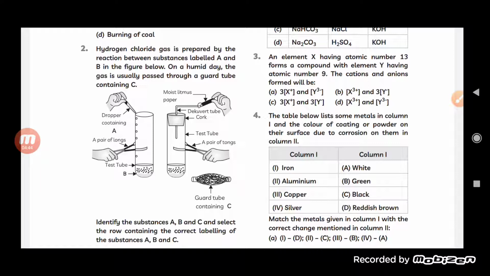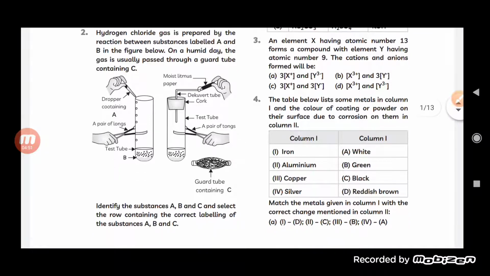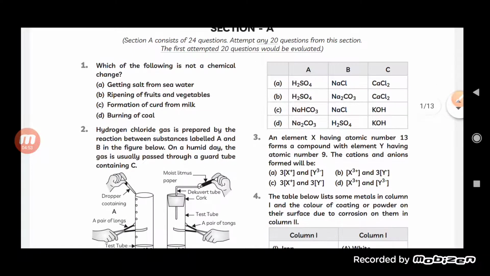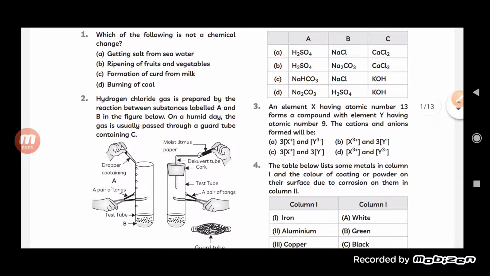Now see here, the first one, A, is what? It is sulfuric acid. We know that sulfuric acid, when it reacts with sodium chloride, forms sodium sulfate, which is a salt, and hydrochloric acid is released.